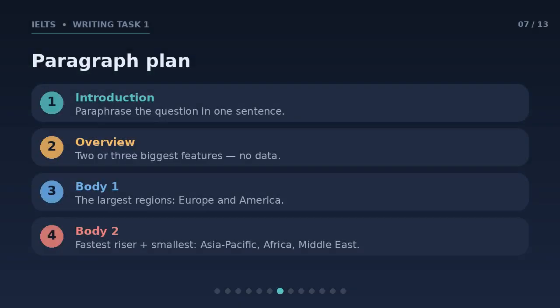That gives us a clear plan. The introduction paraphrases the question. The overview names the 2 or 3 biggest features with no data. Body 1 covers the largest regions, Europe and America. Body 2 covers the fastest riser and the smallest regions, Asia and the Pacific, Africa and the Middle East.